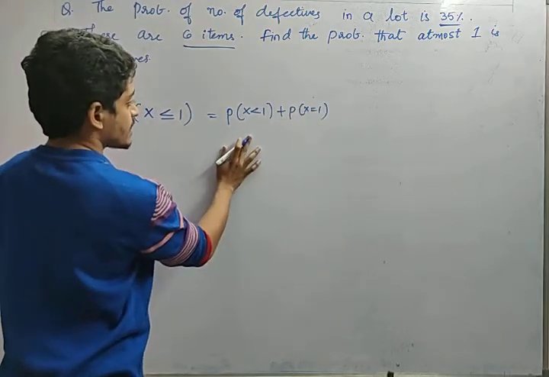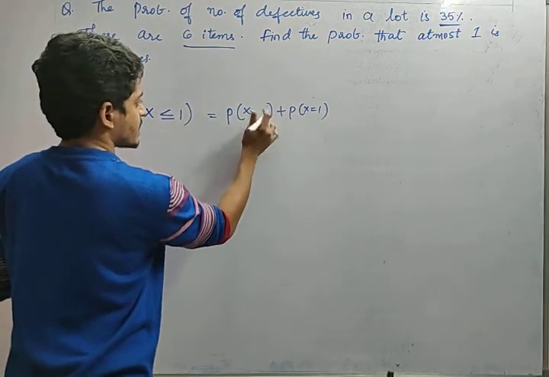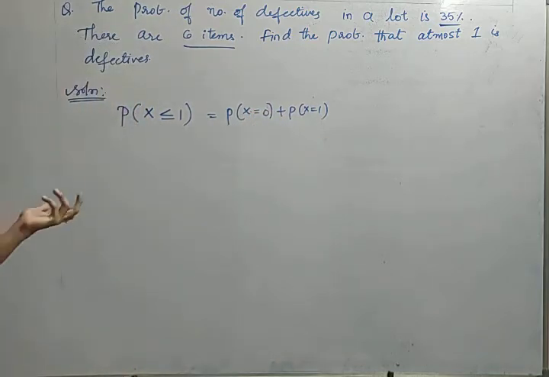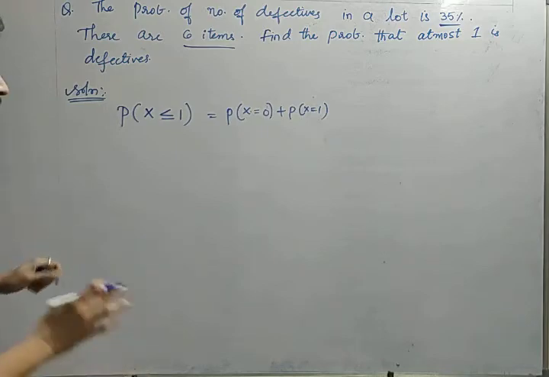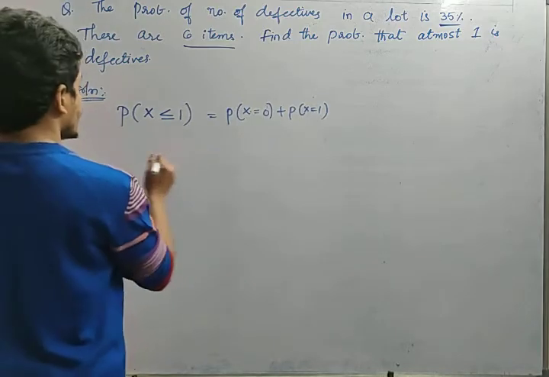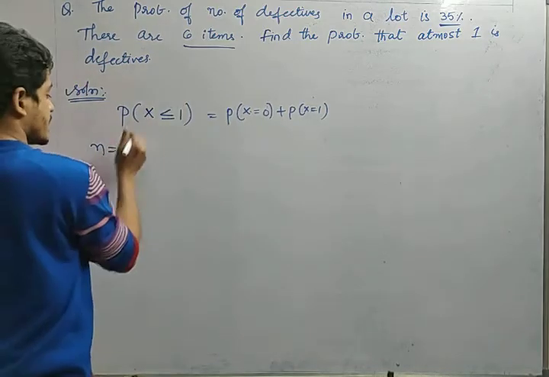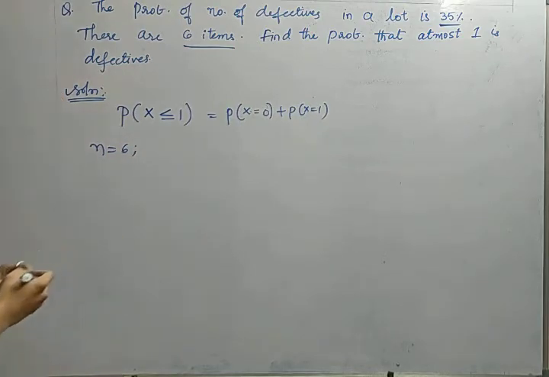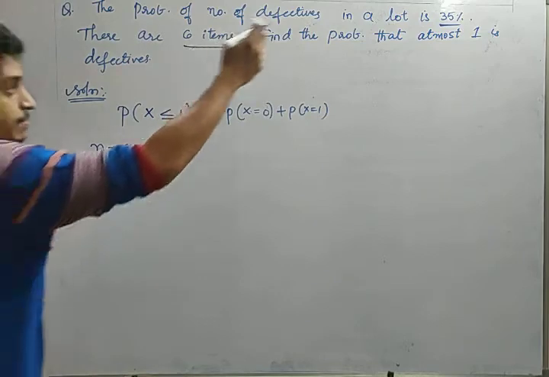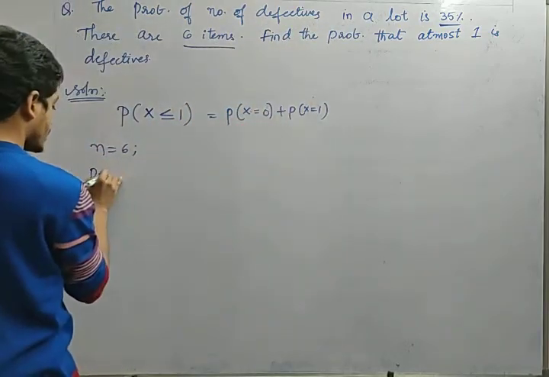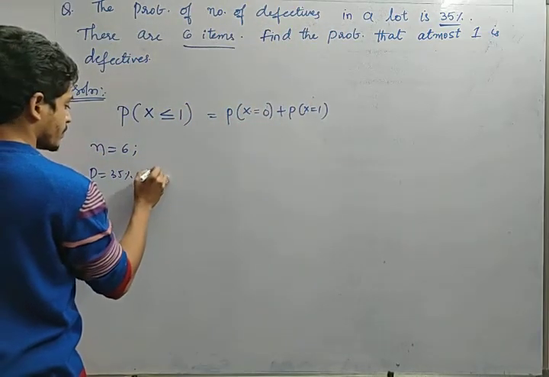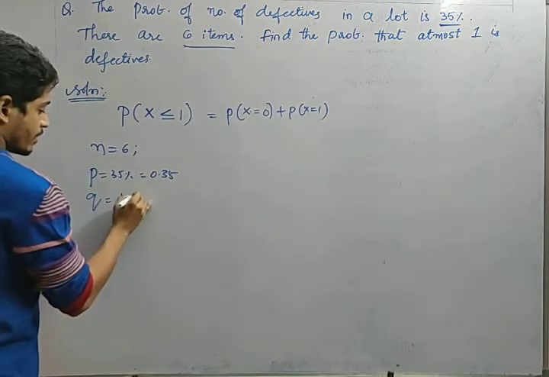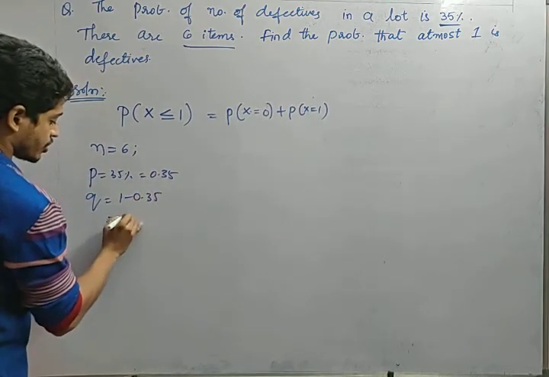What is P of x less than 1? X less than 1 is nothing but x equal to 0, right? Less than 1 is 0. There is nothing there which is negative. Okay, fine. Now P of x equal to 0. Here, what is the value of n, friends? There are 6 items. N equal to 6. And the probability of defectives in a lot is 35%, and p is nothing but 0.35. What is q then? 1 minus 0.35, that is nothing but 0.65.